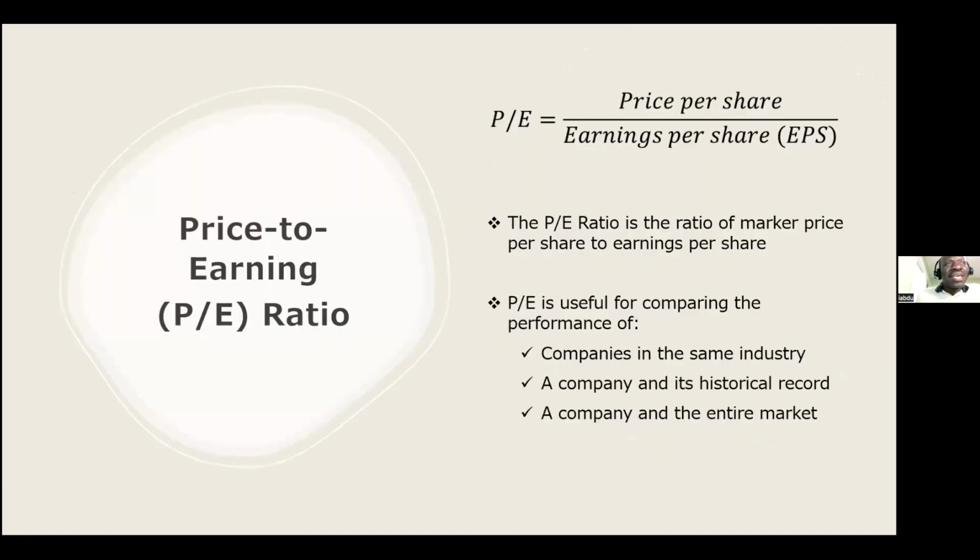Thank you, Chad. The price to earning ratio is the ratio of the market price per share to annual earnings per share. A low but positive PE ratio means that the company is generating high earnings compared to its current valuation and might be undervalued, while a high negative PE ratio shows that the company is generating heavy losses. A PE ratio of between 10 and 17 is traditionally considered to be a fair trade.